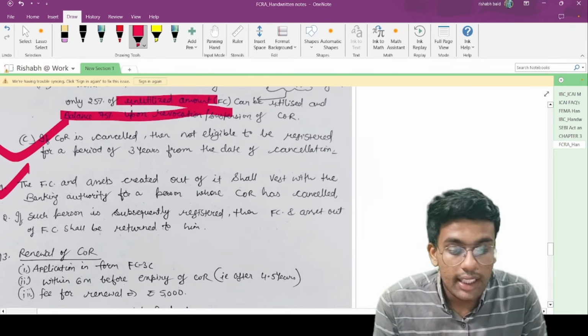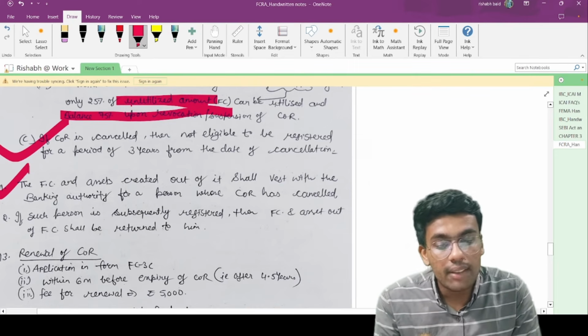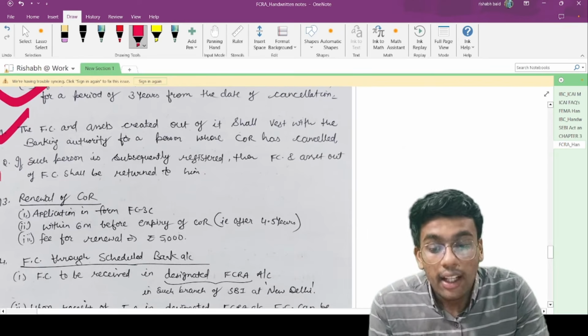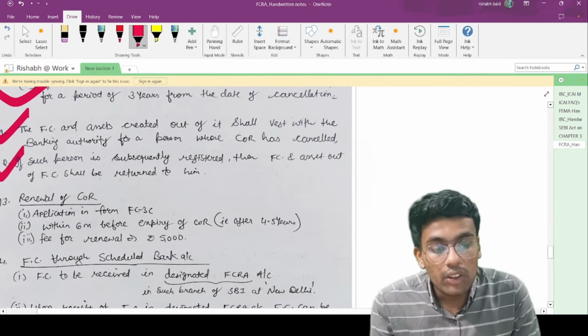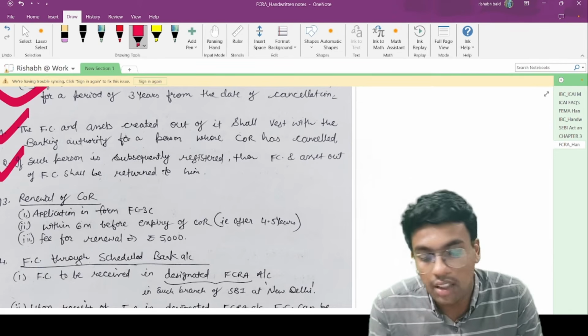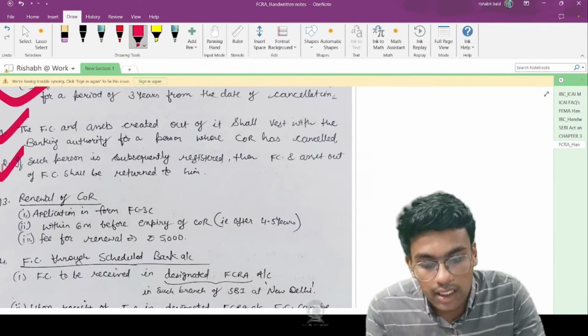The foreign contribution and the assets created out of it shall vest with the banking authority for a person whose certificate of registration has been cancelled. If such person is subsequently registered, then the foreign contribution and any asset created out of the foreign contribution shall be returned to such person.